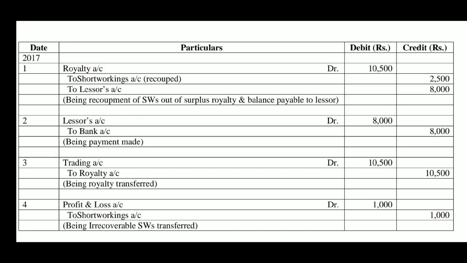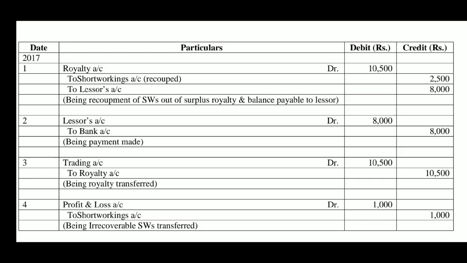Here, out of the short workings of the first year, 2014, the period of 3 years means 2015, 2016 and 2017. Here 2017 is the third year, full recoupment is not possible, 1,000 is the balance remaining, and that cannot be carried forward to the next year.